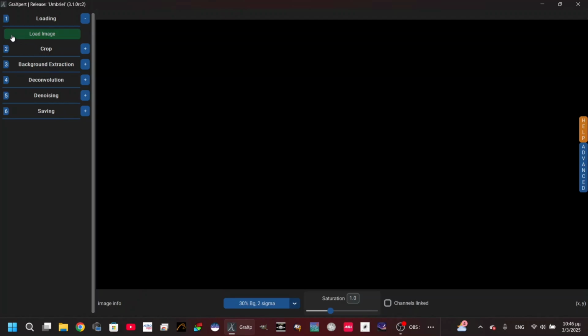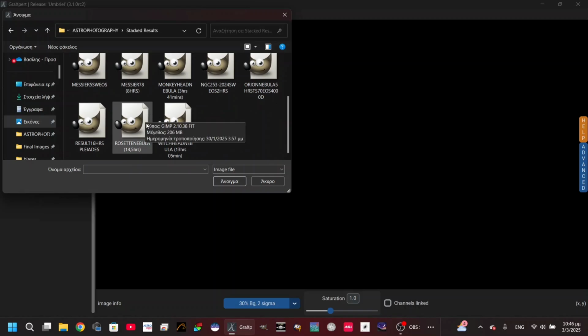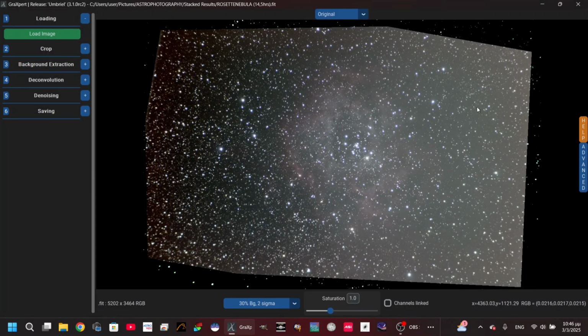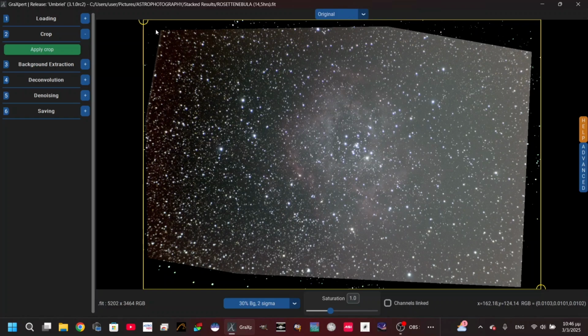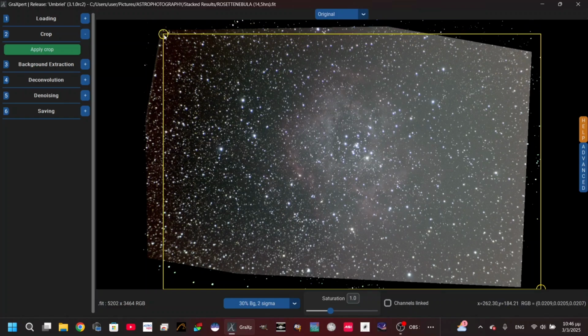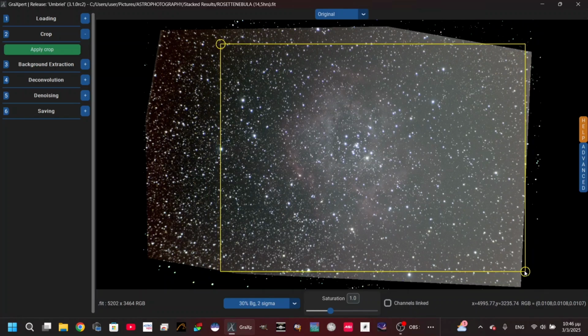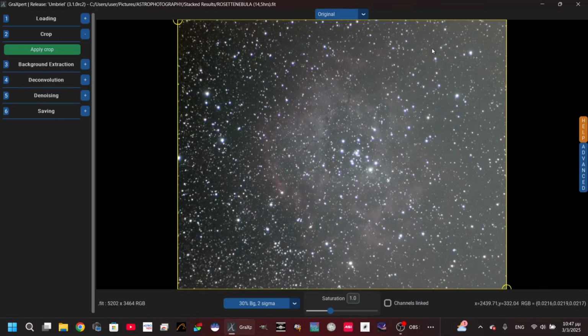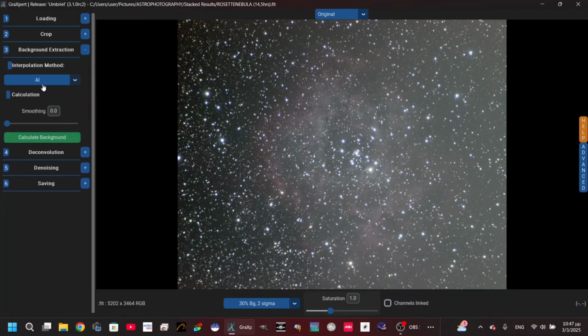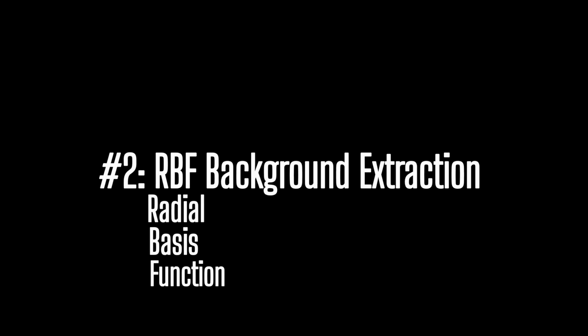Firstly, what I'm gonna do is to load the image and then crop, because we don't want to have these stacking artifacts. I'm just gonna left click right here to take the best out of my image, like that. I think it's really nice. Apply the crop and go to background extraction.